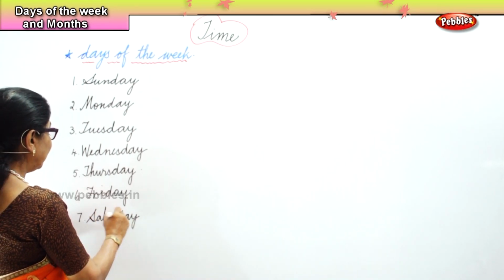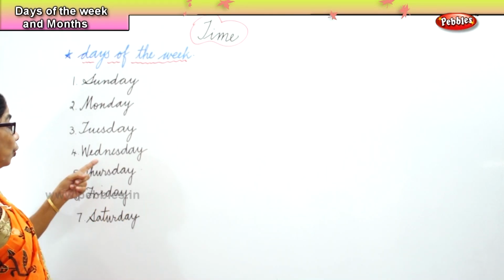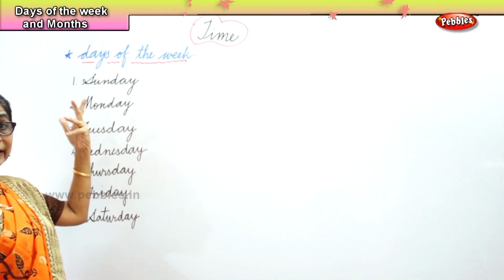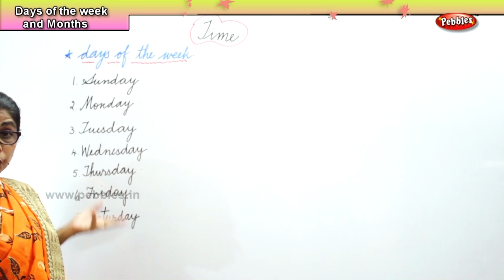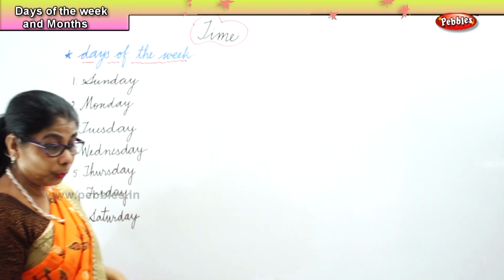What day comes before Saturday? Friday. What day comes before Wednesday? Tuesday. What day comes before Monday? Sunday. So we should know the order. Okay, that is days of the week.